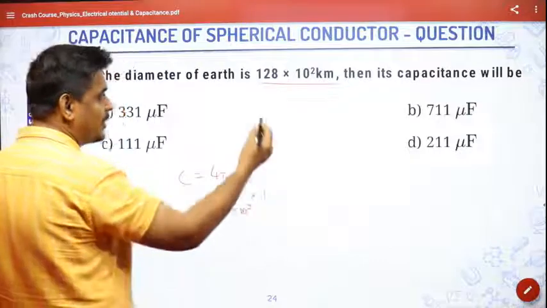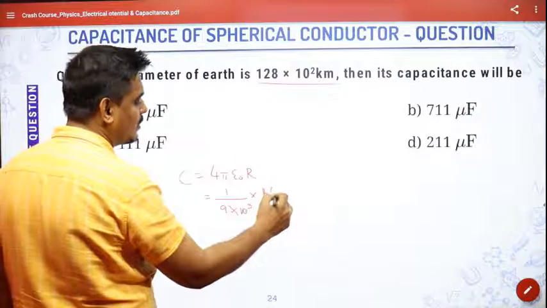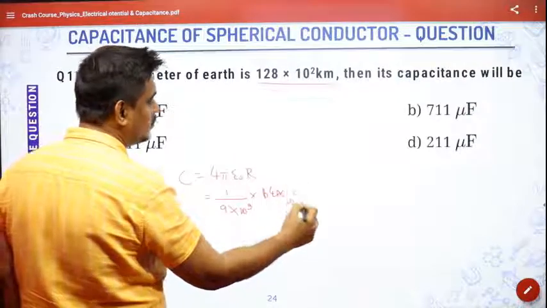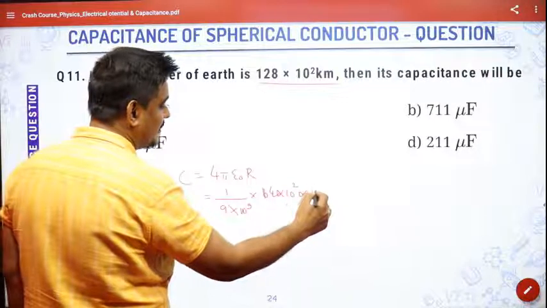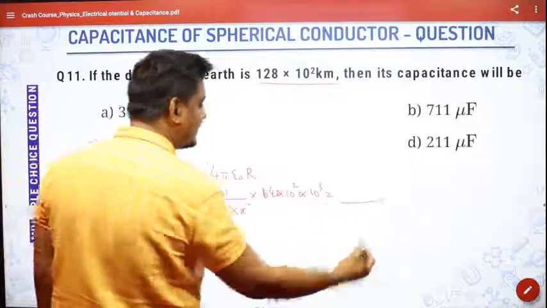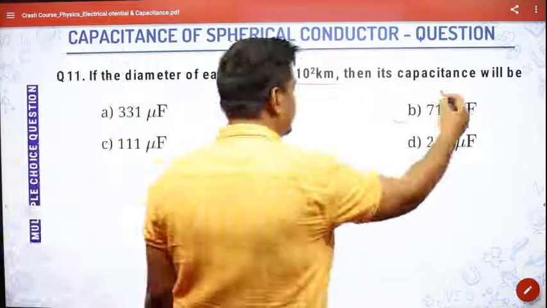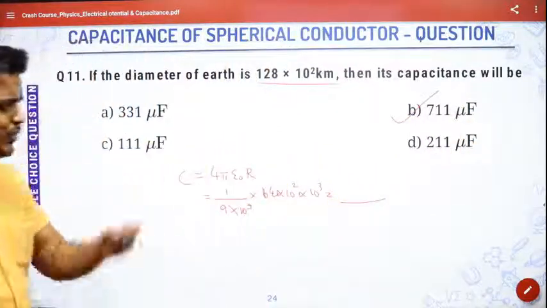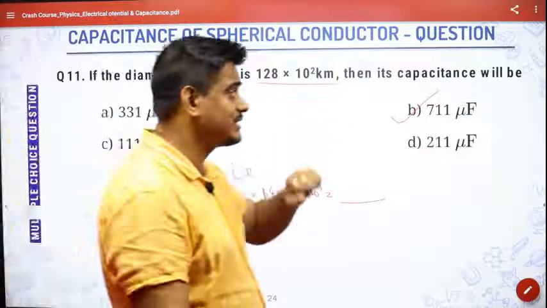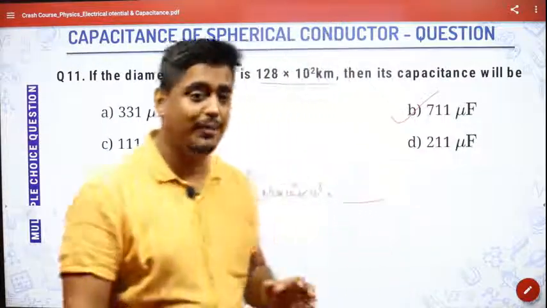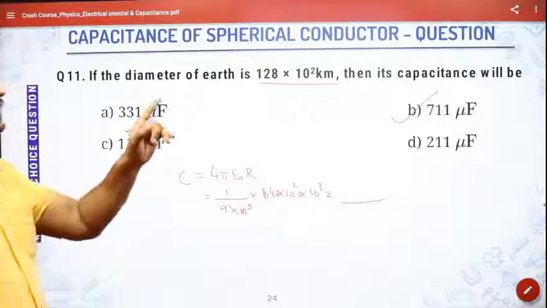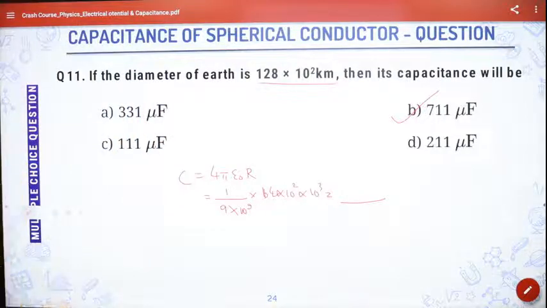So 128 by 2 is equal to 64 into 10 to the power 2 kilometers, or 10 to the power 3 meters. When you solve this, you will get the answer as 711 microfarad. I just now told you. You can remember this value itself because questions are asked from this topic. So the capacitance of the Earth is 711 microfarad.